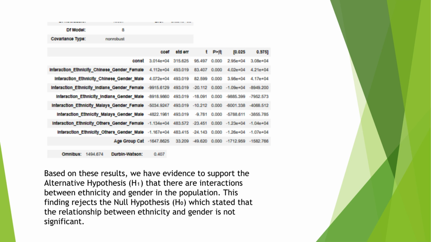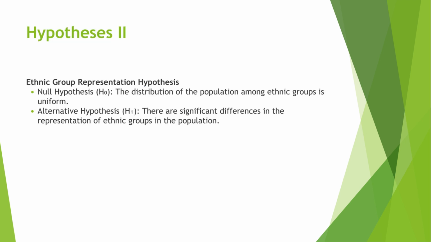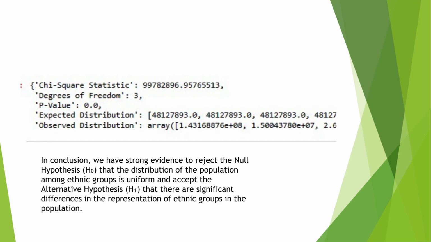This finding rejects the null hypothesis, which stated that the relationship between these two categories is not significant. Our second hypothesis is ethnic group representation. Here, the chi-square statistic is extremely high and the p-value is 0, which is significantly lower than any common significance level, for example, 0.05.